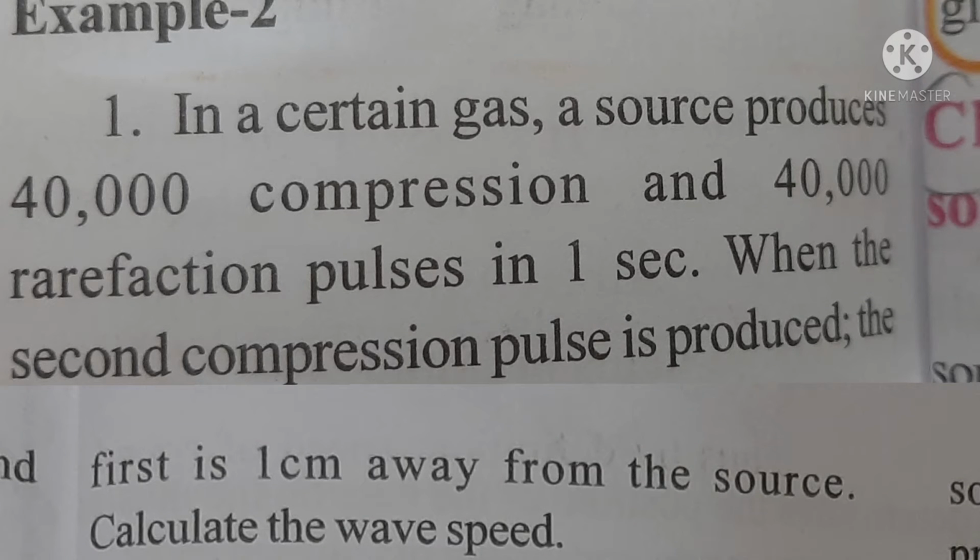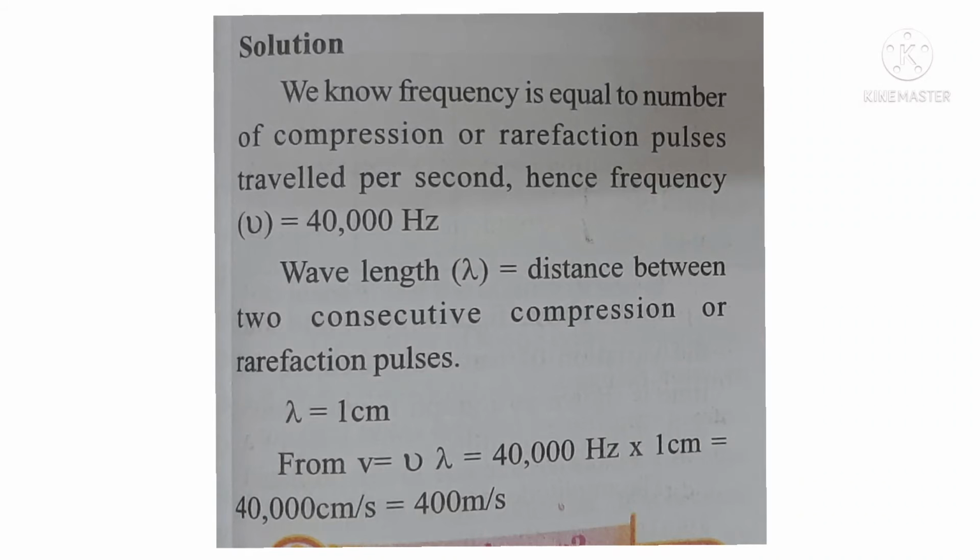Here observe this problem, children. In a certain gas, a source produces 40,000 compression and 40,000 rarefaction pulses in 1 second. When the second compression pulse is produced, the first is 1 centimeter away from the source. Now we should calculate the wave speed. Here what are given? Once observe this problem, children.